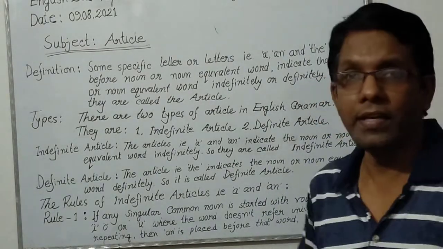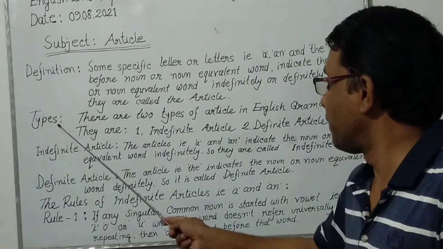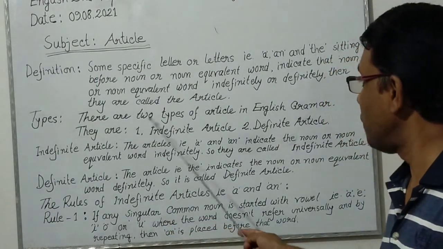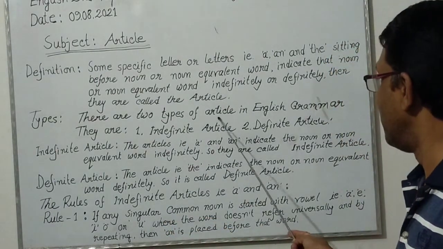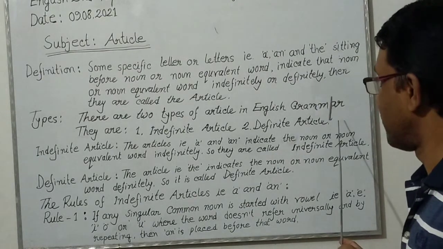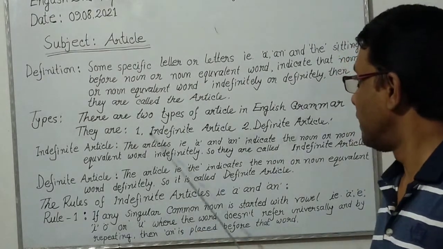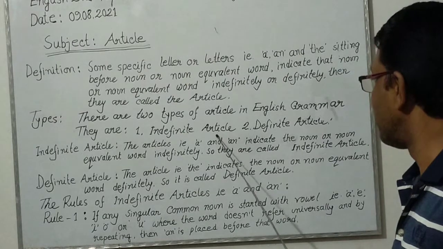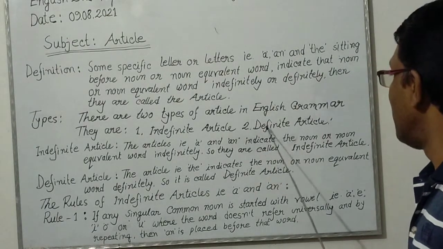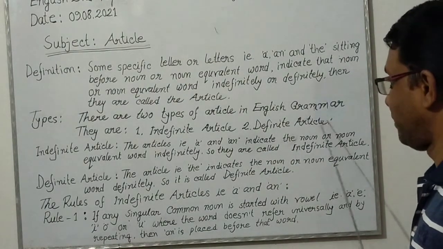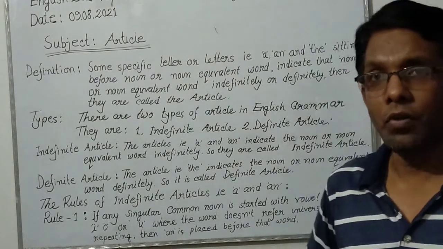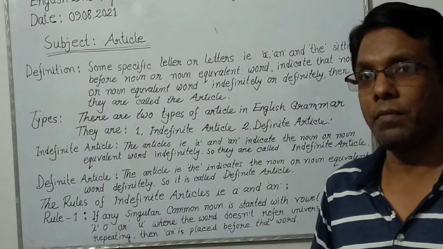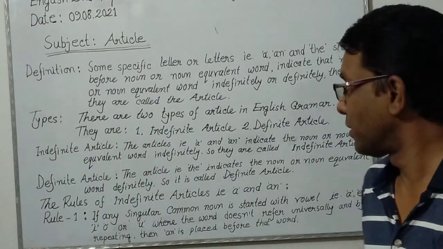Okay, our next term, types. There are two types of articles in English grammar. They are indefinite article and definite article. Okay, we need to know the definition of indefinite article.